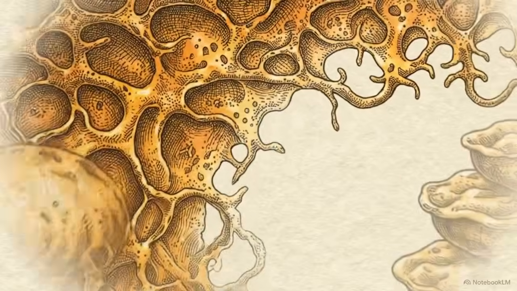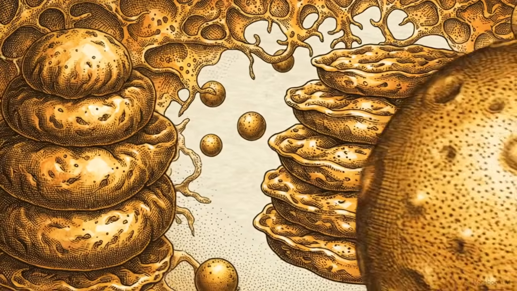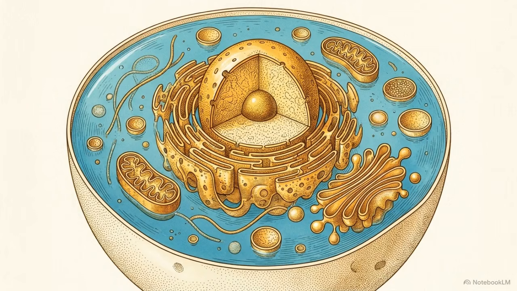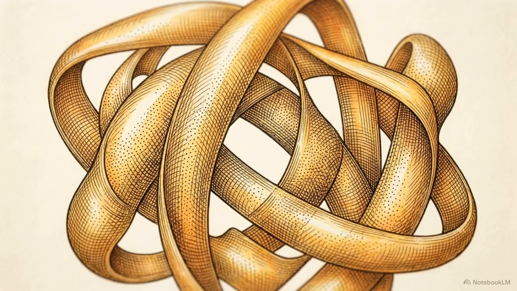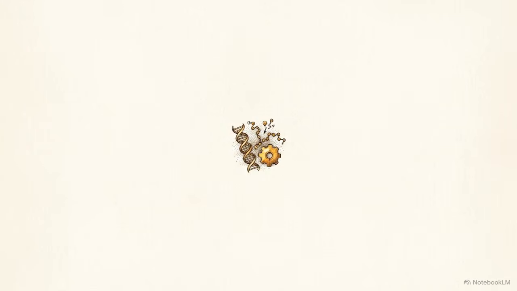Open almost any biology textbook, and you will see a picture of a cell that looks like a soup bowl. The liquid inside is treated as an empty, passive bathtub. The text tells us that all the heavy lifting is done by complex molecular machinery, DNA folding, proteins unzipping, and enzymes acting as tiny motors to keep you alive. But that picture ignores the actual environment those machines operate in.